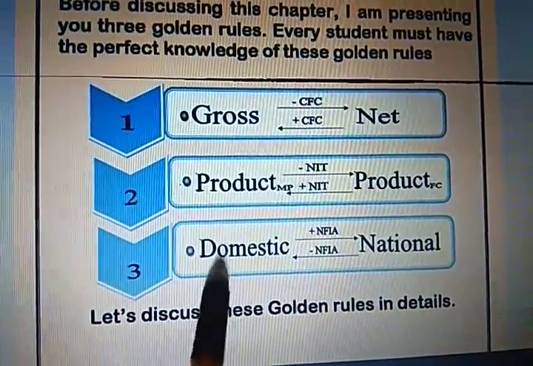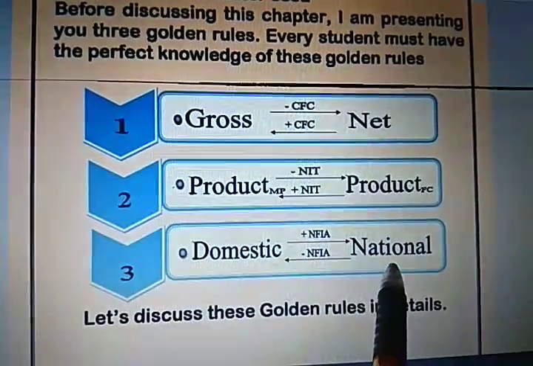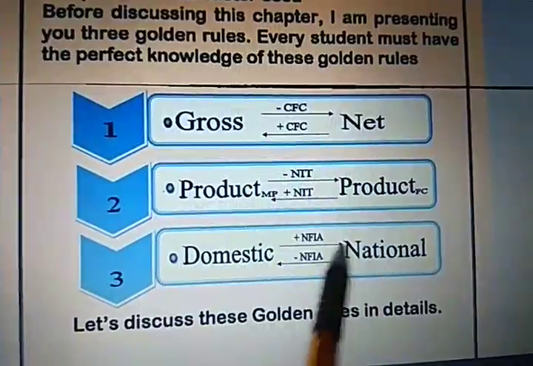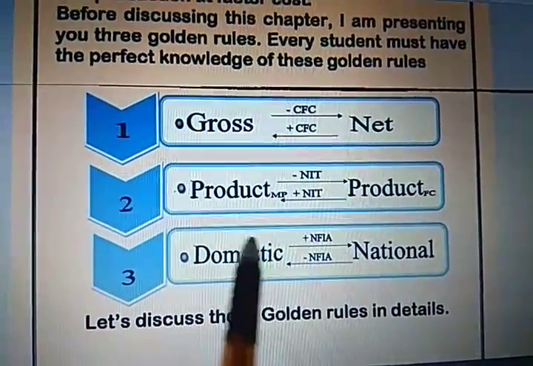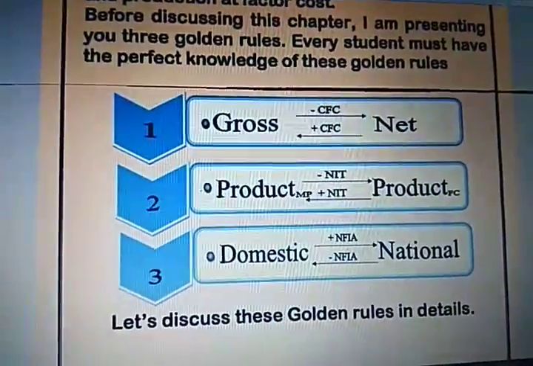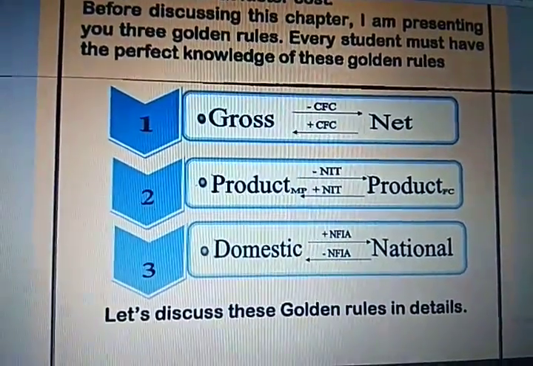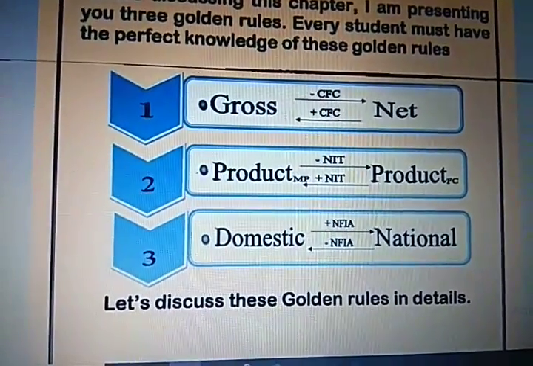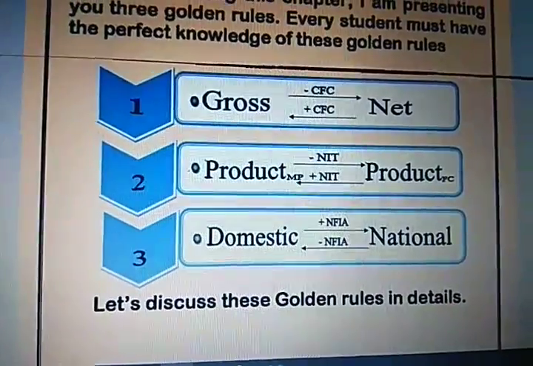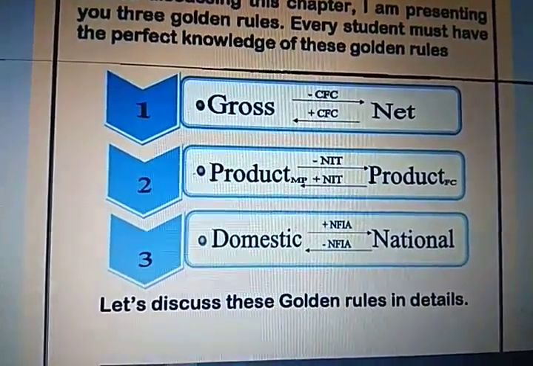It is the income which is generated within the domestic territory of your country, and national income is the income which is generated by the normal resident of your country. The difference between domestic and national is net factor income from abroad, and net factor income from abroad is equal to factor income from abroad minus factor income to abroad. So net factor income from abroad is equal to FIFA minus FITA, that is, FIFA is factor income from abroad and FITA is factor income to abroad.